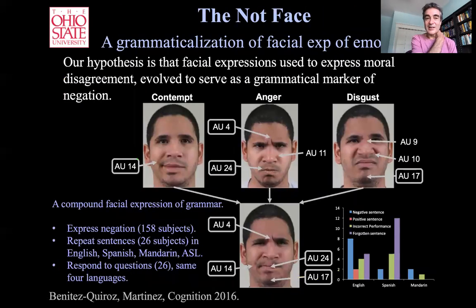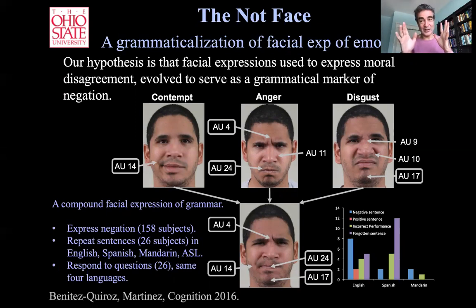Another very interesting compound facial expression that we discovered back in 2016 is the not face, and it's a combination of contempt, anger, and disgust. So it's a quadrant or an orthant of the space that has a combination of action units that correspond to these different other categories. And this is interesting because this expression is used to negate sentences.